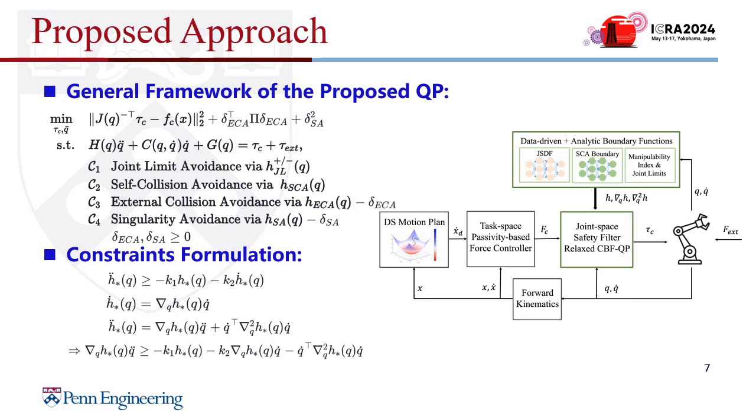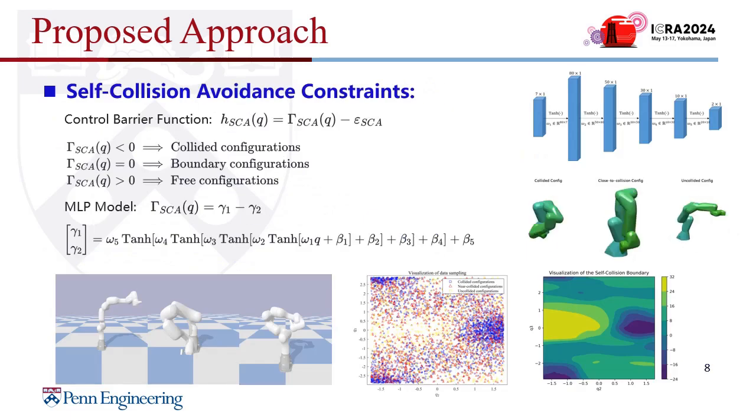Next, we will focus on how we obtain those barrier functions. For self-collision avoidance constraints, since the shape of the surface of the manipulator is complicated and it's hard to define the joint space boundary analytically, we use a data-driven function to represent the self-collision boundary. Here we choose a multi-layer perceptron model and treat the problem as a classification problem. We randomly sample different configurations in joint space and their labels of whether self-collided or not as the data set.